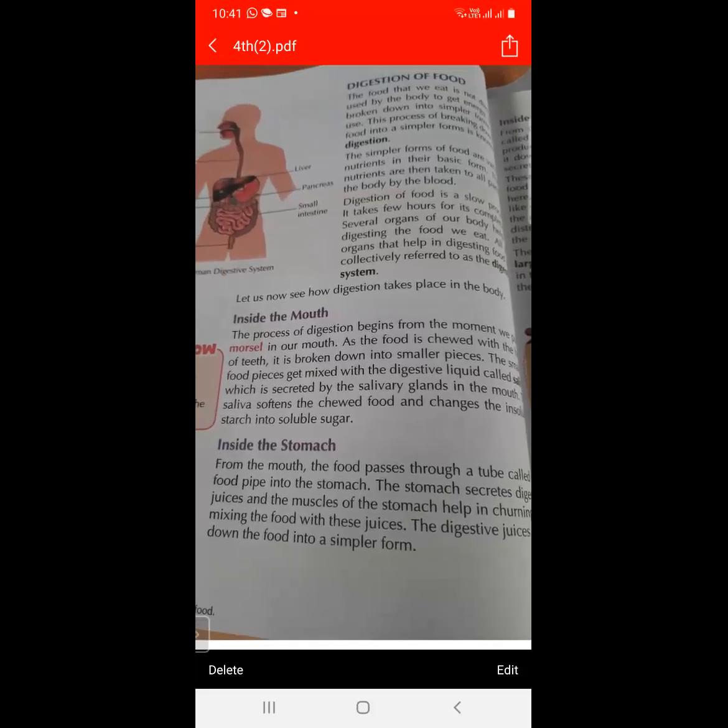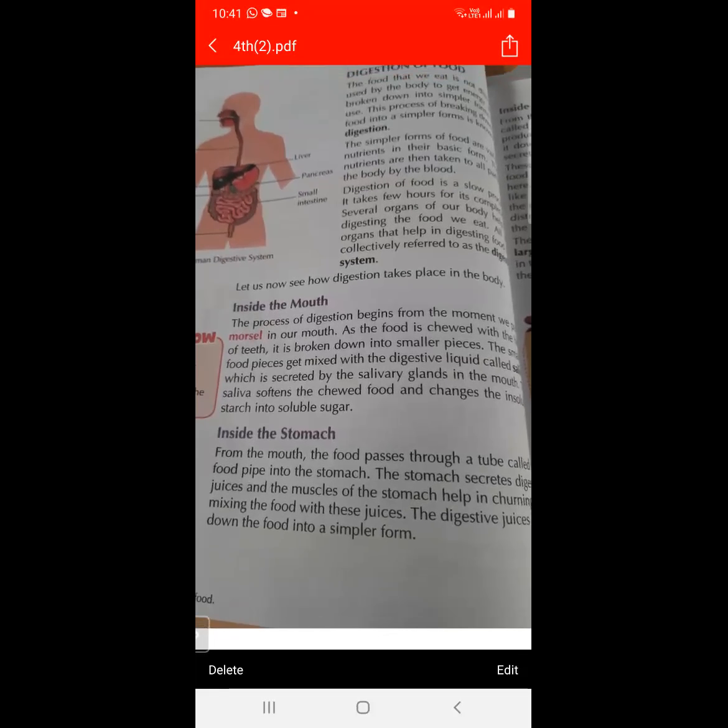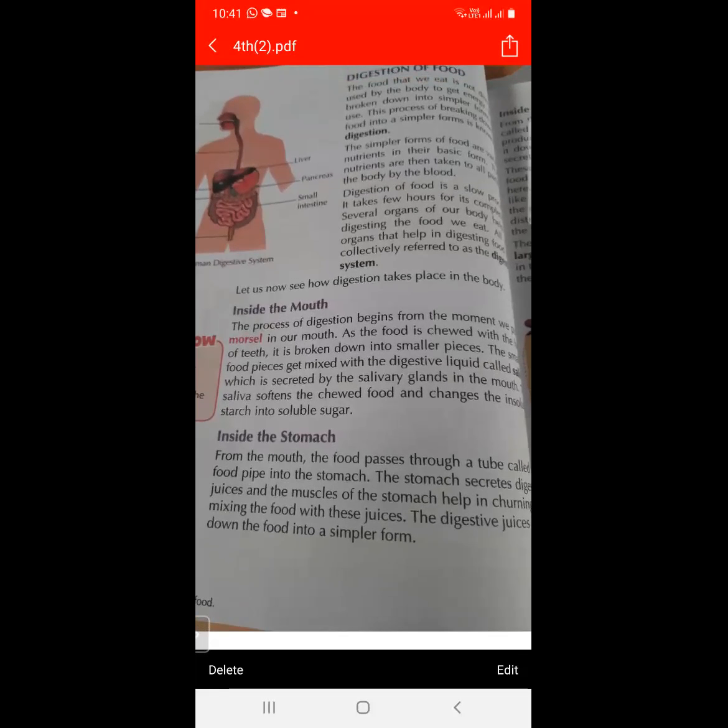Means, with the help of teeth, food is broken down into very small pieces. And then the food gets mixed with the digestive liquid called saliva.